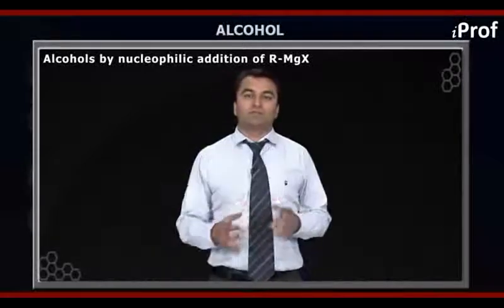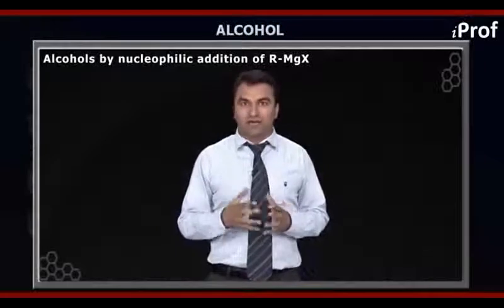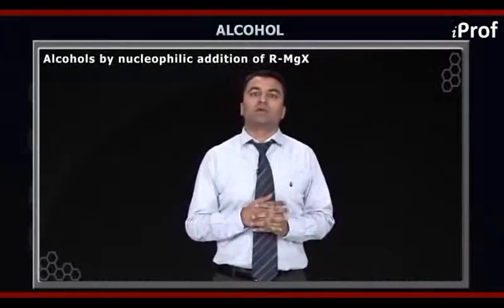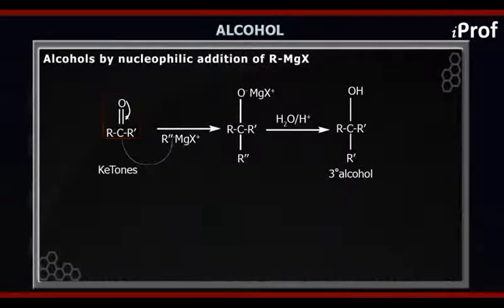RMgX. Now the next reaction of the Grignard reagent is with the ketones. So in the ketones what we have is RCOR dash, and you react it with the Grignard reagent, which we can use as R double dash MgX.